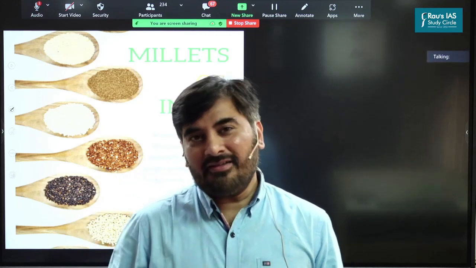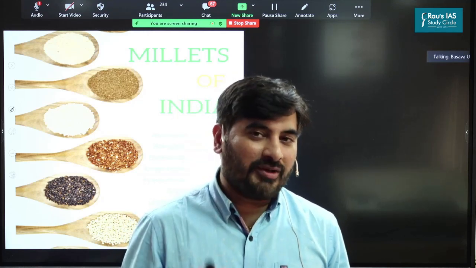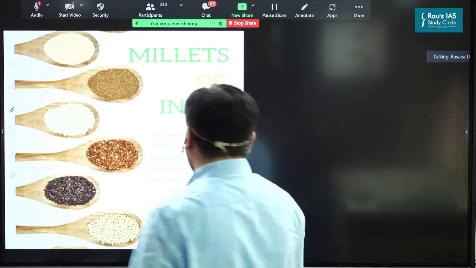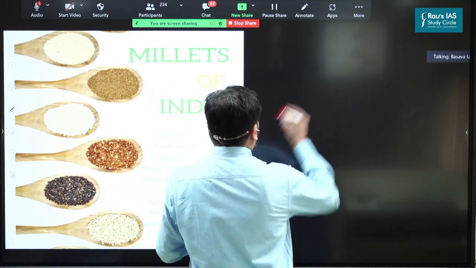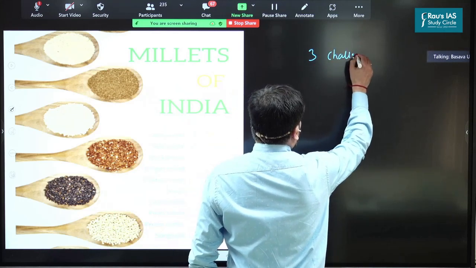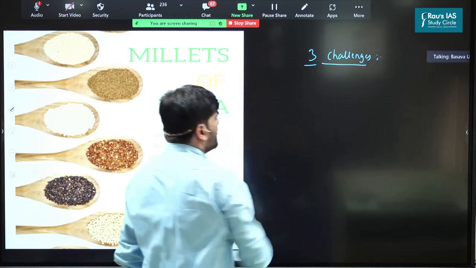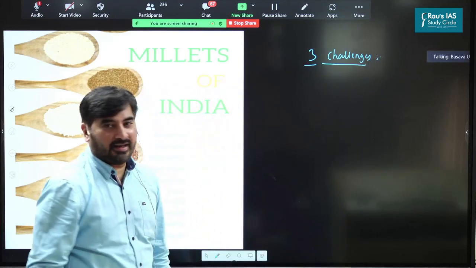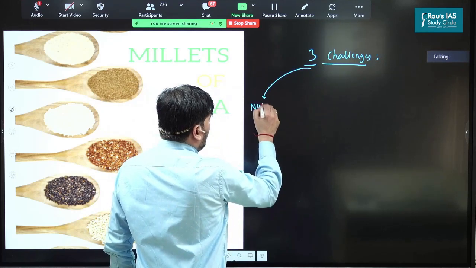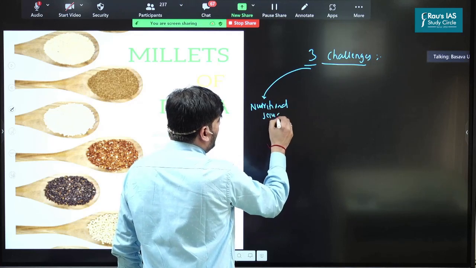Okay. Now, what is the importance of these millets? Why are we focusing so much on millets? It is being said that these millets have a potential to address the 3 greatest challenges of the 21st century. Now, what are these three challenges which can be addressed by the millets? Let's understand that. First and foremost, they have a potential to address nutritional security in case of India.